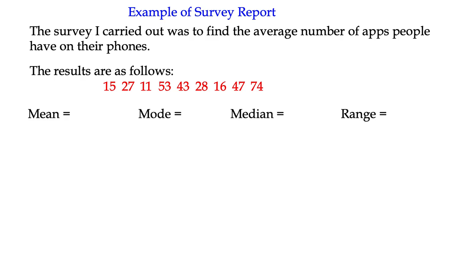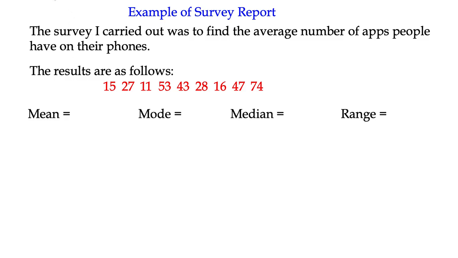So I'm going to analyze my results here. There's 3 things I'm going to find. I'm going to find the mean first of all. So I'm going to add up all these numbers: 15 and 27 and 11 and 53 and 43, 28, 16, 47 and 74. Someone's got 74 apps on their phone.